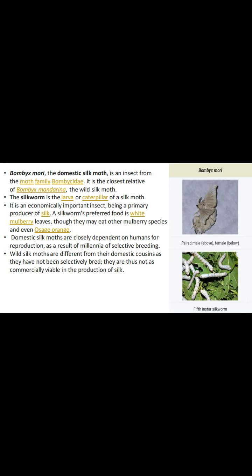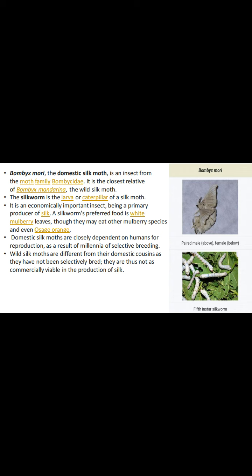Then we see the descriptive part of the species Bombyx mori. It is a domestic silk moth. Bombyx mori is a domestic silk moth, and it is also known as the mulberry silk moth. Bombyx mori produces a cocoon with a continuous silk filament. The mulberry silkworm is further classified and identified as Japanese silkworm, Chinese silkworm, European silkworm, or Indian silkworm.